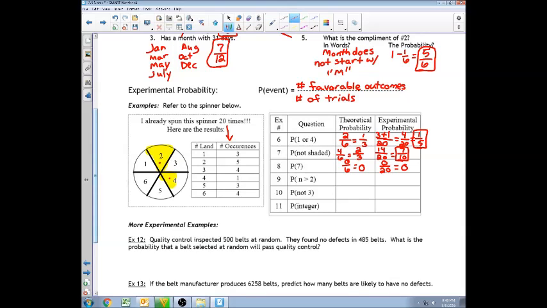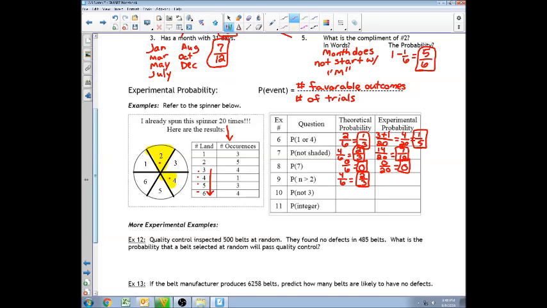The probability that n is greater than 2, well, that would be everything that is greater than 2, 3 through 6. The theoretical probability, or on paper, there are 1, 2, 3, 4 possible answers over 6, which is, again, 2/3. Make sure we're boxing those answers too, please. I know it's going to get a little tight when we're doing this, but you need to box answers.